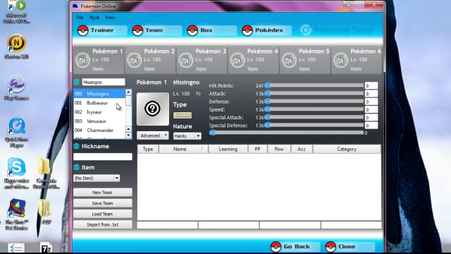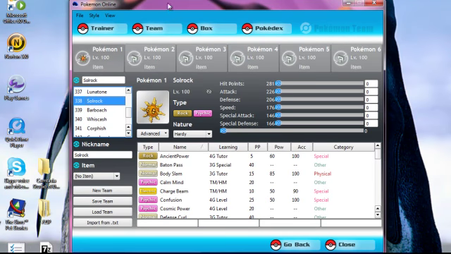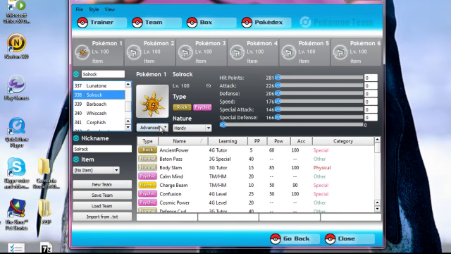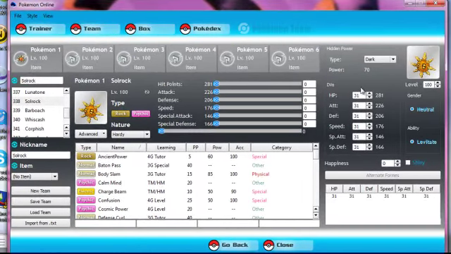So we'll just do Solrock. So Solrock is now our first Pokemon. And the first thing that we want to do is open Advanced because we're not noobs, we know what to do. Do it inside the window because it just looks a lot better. And now we have this next to us, and this lets us set our EVs.